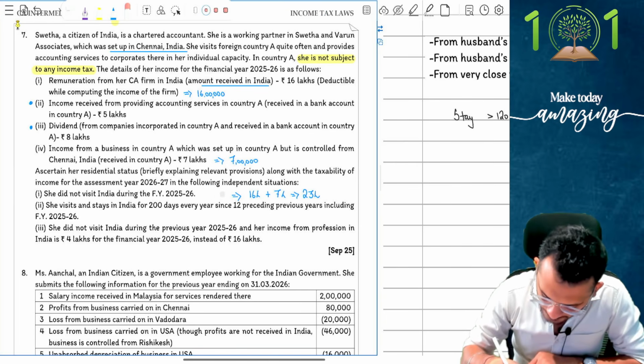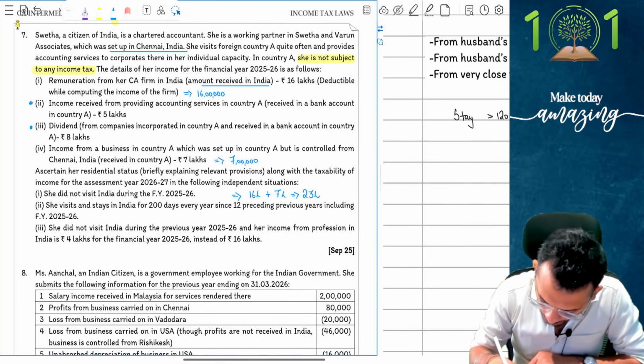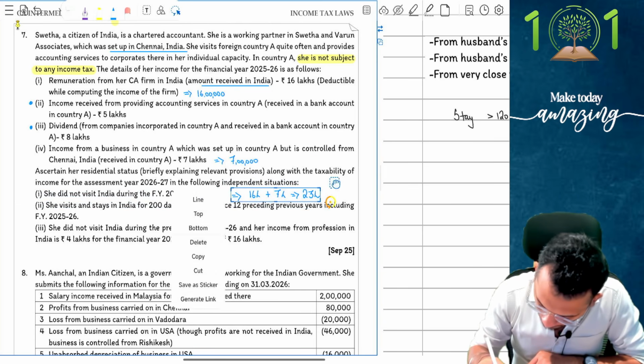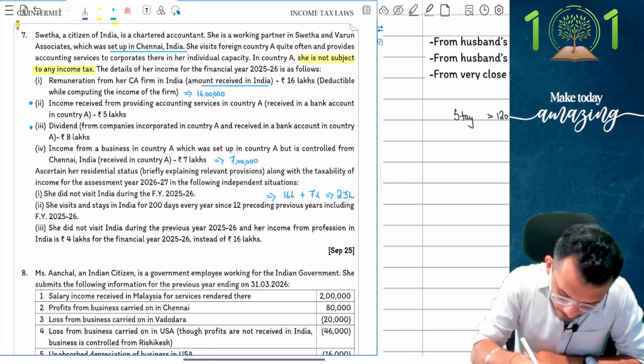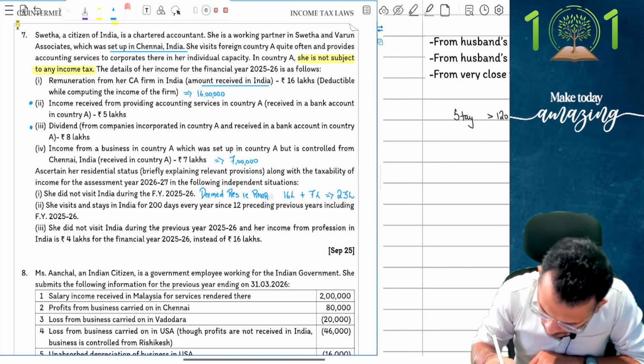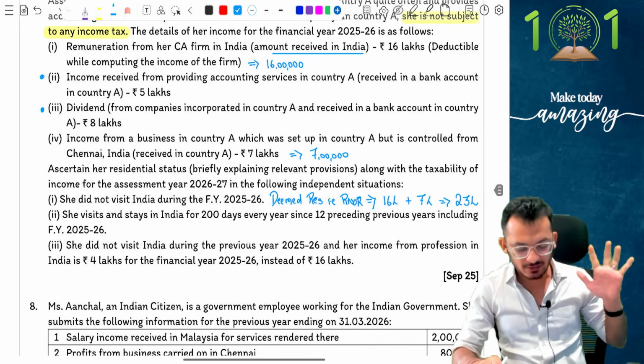Let me put it like this. I'm going to say deemed resident, that is RNOR. People, I hope this makes sense. So I have confirmed to you that I am a deemed resident and an RNOR. This is what the statement is.